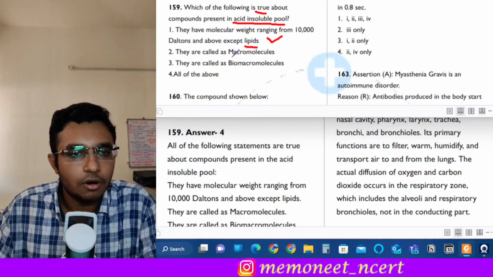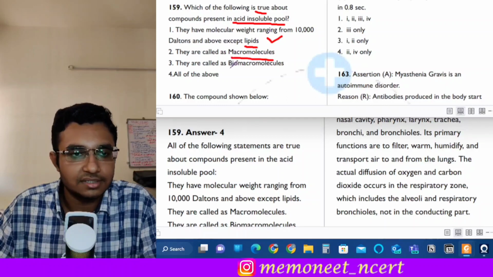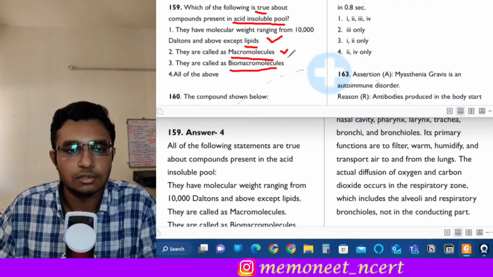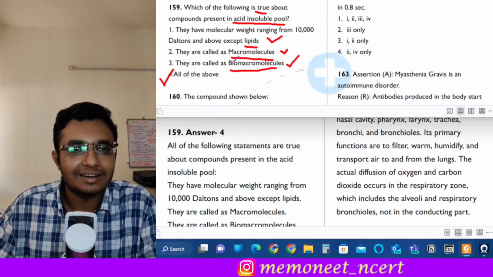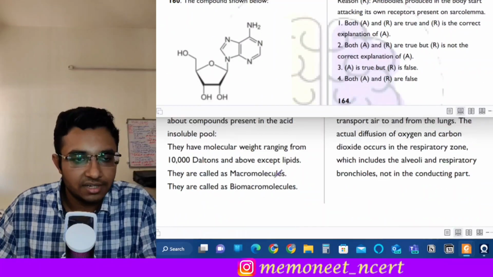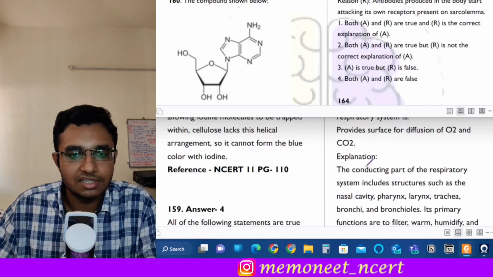Next is, they are called as macromolecules. This is also a correct statement. And they are called as biomacromolecules, which is the same. So this is also a correct statement. So here the answer will be option 4. All are the correct statements. Moving on to the next question, question number 160.